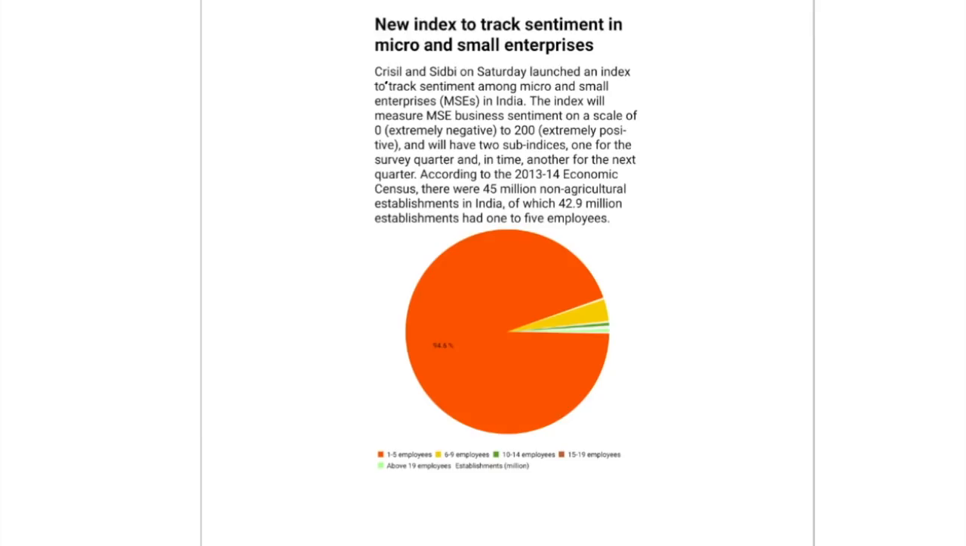The next one is new index to track sentiment in micro and small enterprises. So CRISIL and SIDBI, these two organizations have launched a new index, and the purpose of this index is to track sentiment among MSMEs, that is micro and small enterprises. Number one, the scale, that is important, that can be asked in the examination. Scale is from 0 to 200, 0 being extremely negative and 200 being extremely positive. And we'll have two sub indices, one for the survey quarter and another for the next quarter. Not very important.